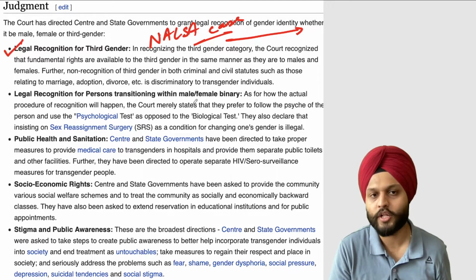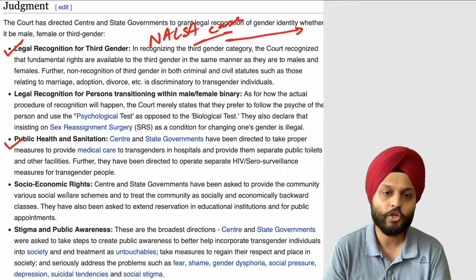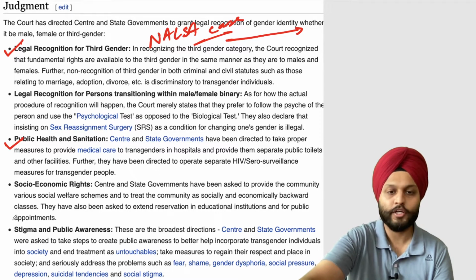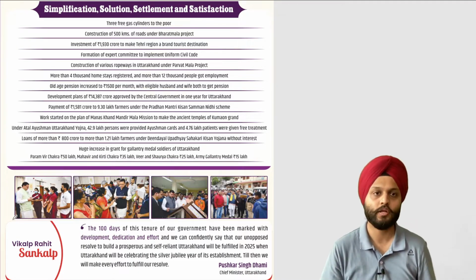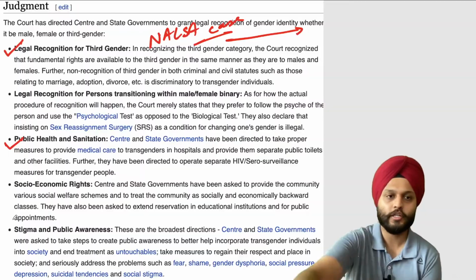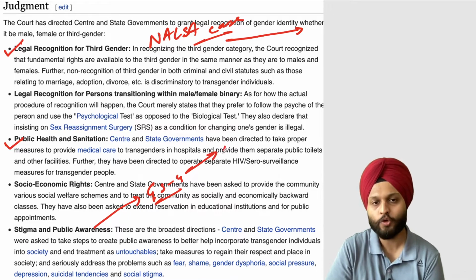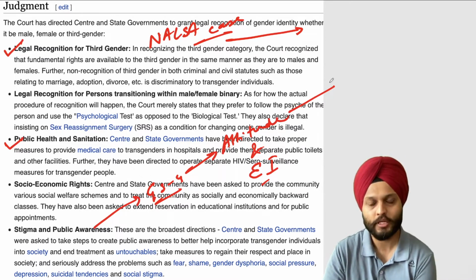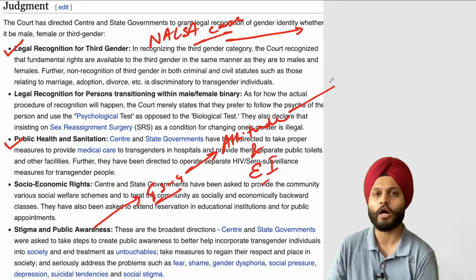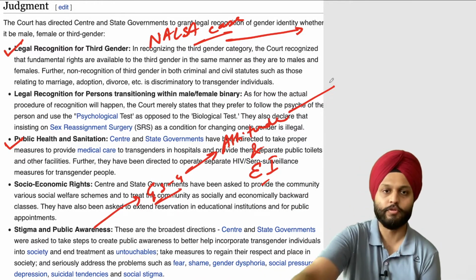Legal recognition for persons transitioning within the male and female binary. Public health and sanitation should be emphasized. Socio-economic rights should be provided, and obviously public awareness should be improved to bring about an attitudinal change. In fact, we can correlate this with GS4 also. GS4 has the topics ethics, attitude and emotional intelligence. Attitude is how we perceive something, and emotional intelligence is how we manage the emotions of ourselves and of others. So this is one of the examples.